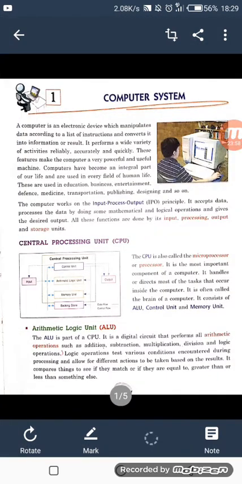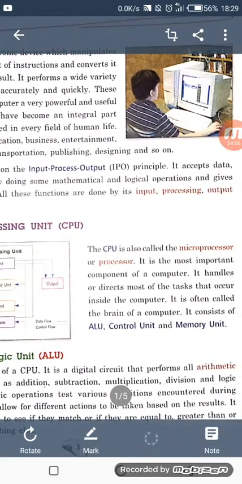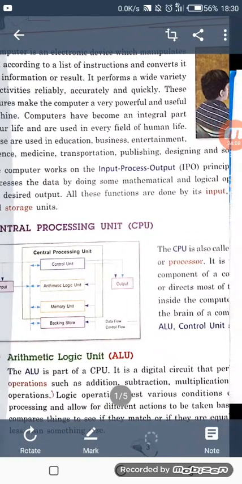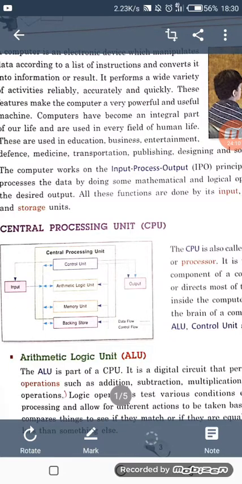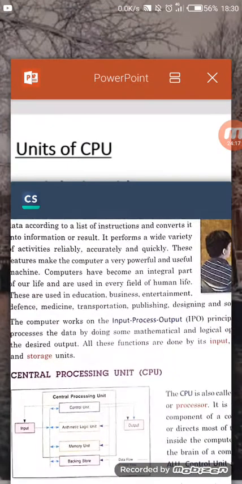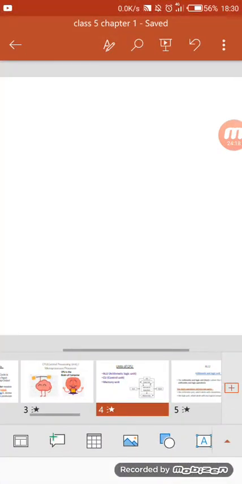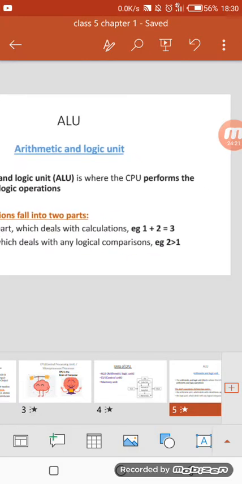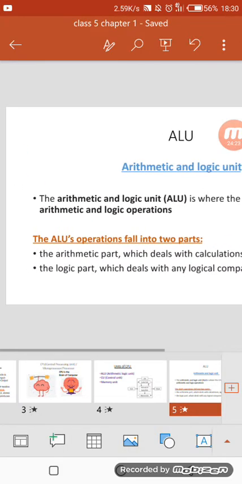We use the arithmetic logic unit for performing all arithmetic operations such as addition, subtraction, multiplication, division and logical operations. What are arithmetic functions? Our addition, subtraction, multiplication. I also gave you an example related to ALU, that 1 plus 2 is equal to 3.